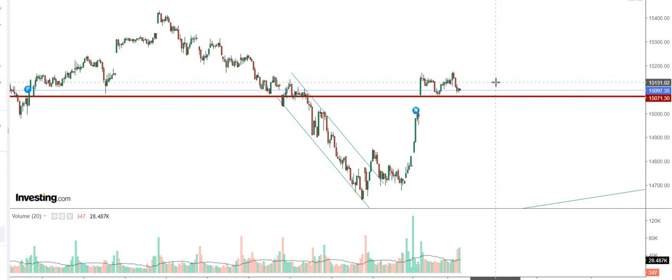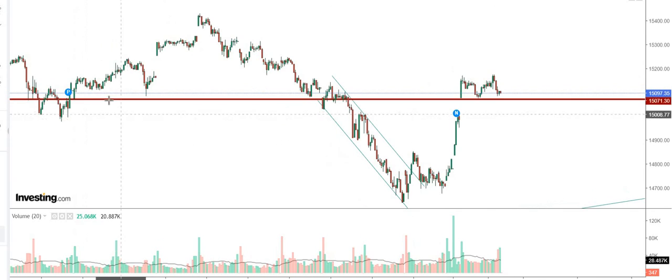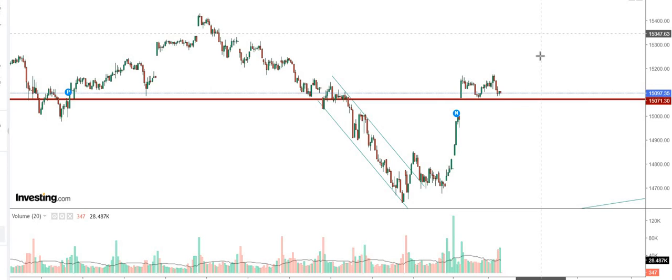Okay, so if you're a long trader, then definitely this is the spot for you. You can have a tight stop loss of 15,000 and you can go long. And if you're a short trader, then if it breaks 15,000, you can go short and you can keep 15,000 as the stop.